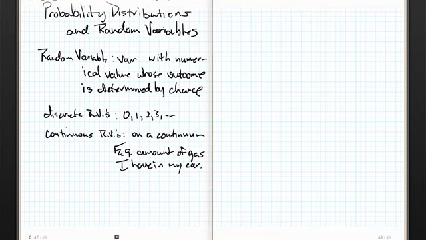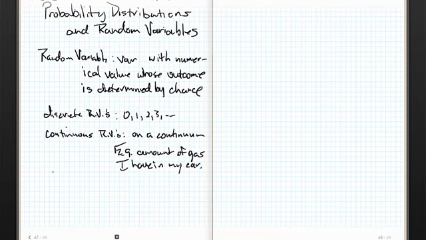I can have 17.9352214 gallons of gas in my car. I could have 2 pi gallons of gas in my car. In other words, it can be any number from some starting point, because we're talking about a ratio measurement. Remember, ratio measurement is the highest, the most precise of all of the variable measurements. Remember nominal, ordinal, interval, ratio. It would start at 0, and theoretically, if you had a really, really big car, it could go to infinity.